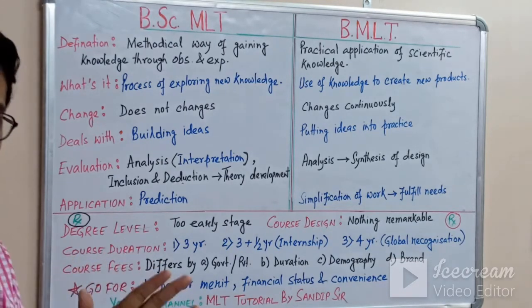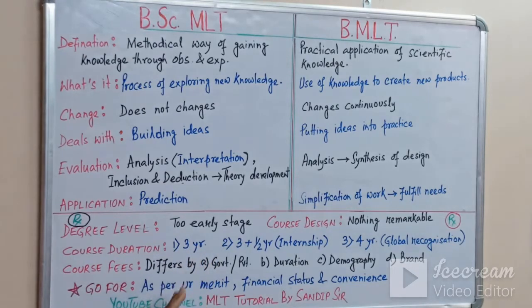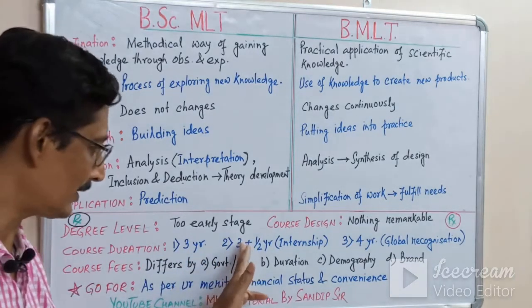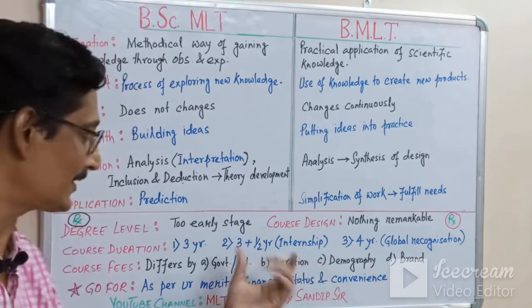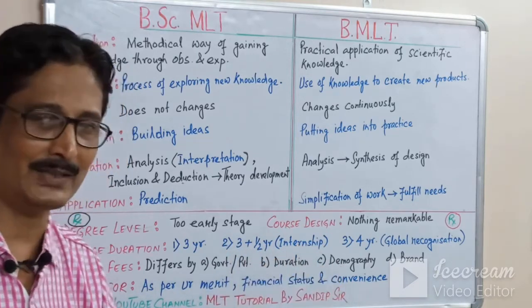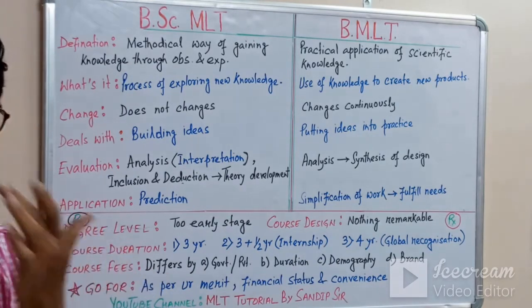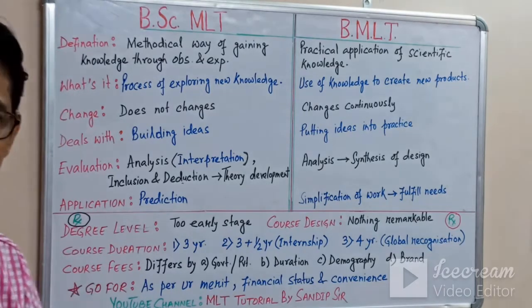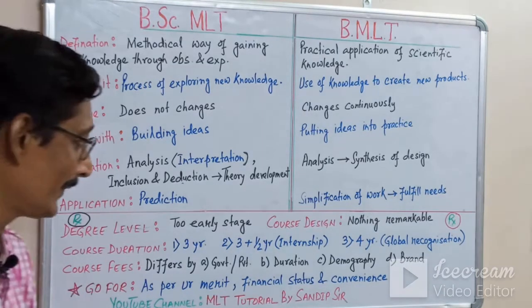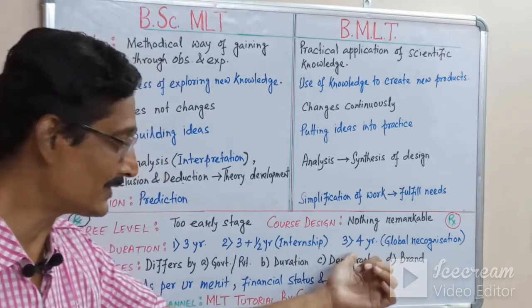And course duration depends. Somewhere the course duration is 3 years, somewhere it is 3 years plus a half-year internship. The half-year internship is very important to get exposure to the industry, as well as to build a new relationship with the industry, with your employer. And the third option is 4 years.